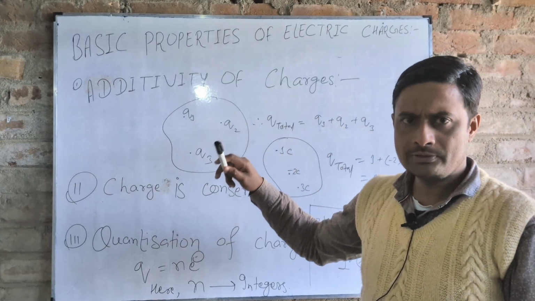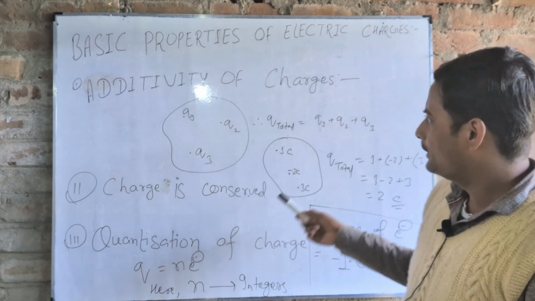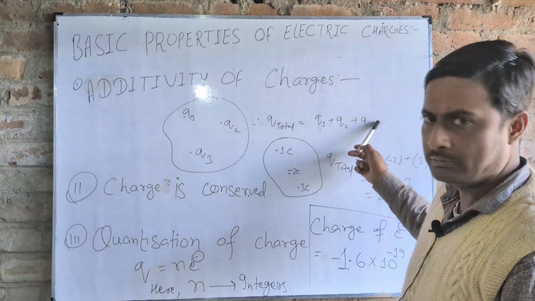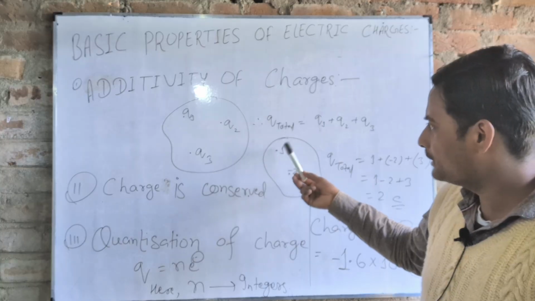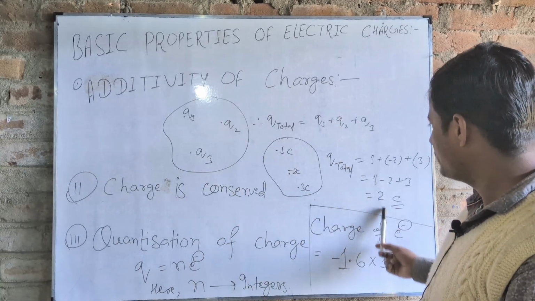It means the total charge on a body is equal to the algebraic sum of charges. For example, if a body contains charges Q1, Q2 and Q3, then the total charge will be Q1 plus Q2 plus Q3. Another example: if the body contains 1 coulomb, minus 2 coulomb and 3 coulomb charge, then the total charge will be the algebraic sum, that is 2 coulomb.